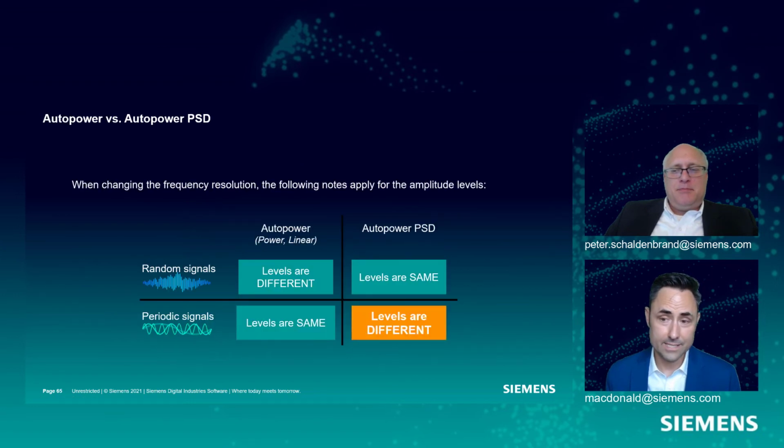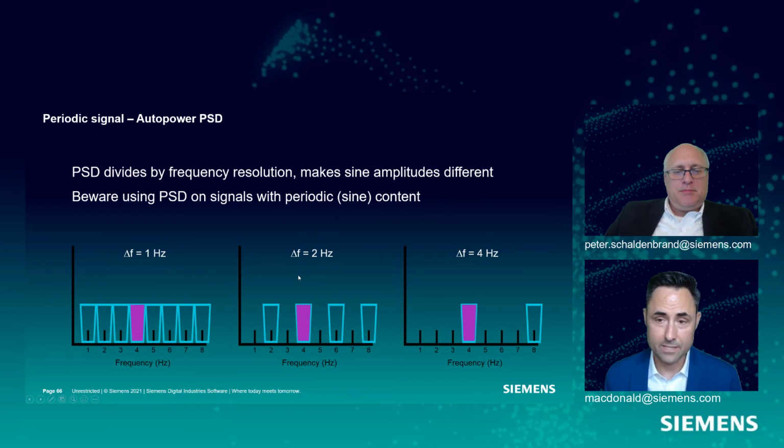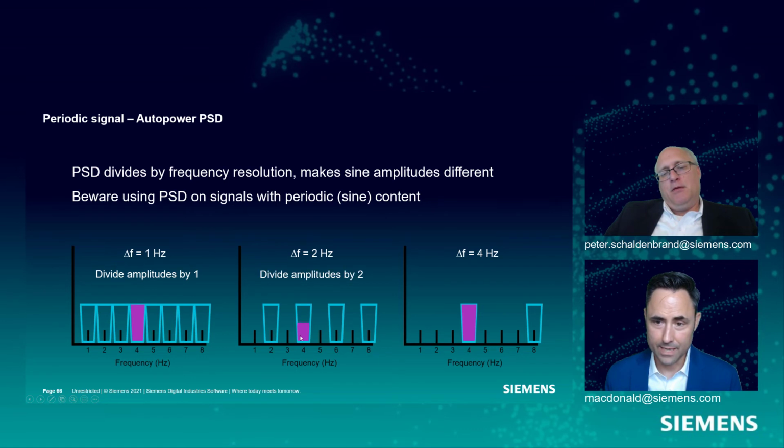Now, PSD is going to come along and screw this up for us, though, because, again, we're going to divide by the spectral resolution. So this 1 hertz delta F guy, he gets divided by 1. He gets to keep all his Kool-Aid. Delta F equals 2, we're going to divide this amplitude by 2. So we've just introduced an error. And then this delta F of 4 hertz, we're going to divide by 4, and we're going to introduce an amplitude error. So PSDs can screw up your amplitude if you have mostly a sinusoidal signal.